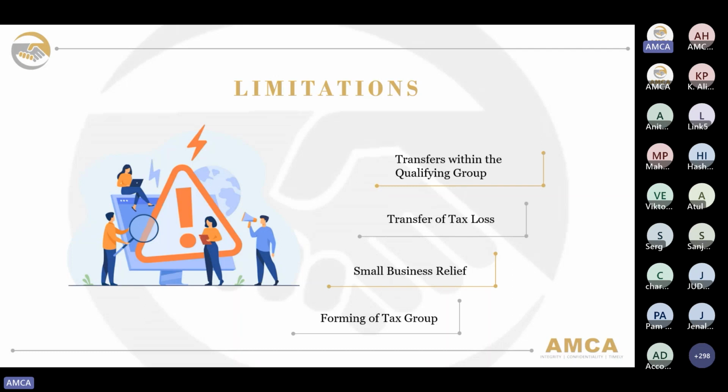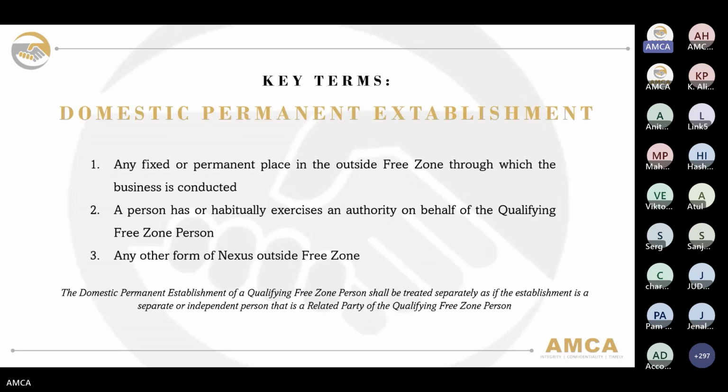the conditions for forming a tax group under corporate tax is that neither the parent company nor the subsidiary is an exempt person or a qualifying free zone person. So these four are what we can say are the limitations of being a qualifying free zone person. Now we will be moving on to the key terms that we have to be familiar with so that we can discuss qualifying income more easily.